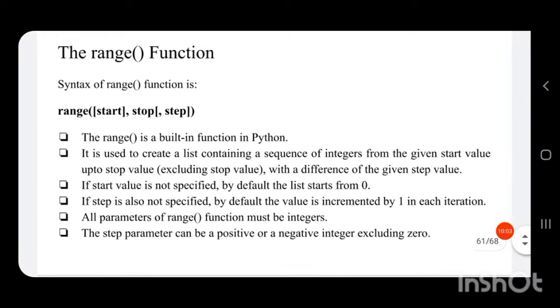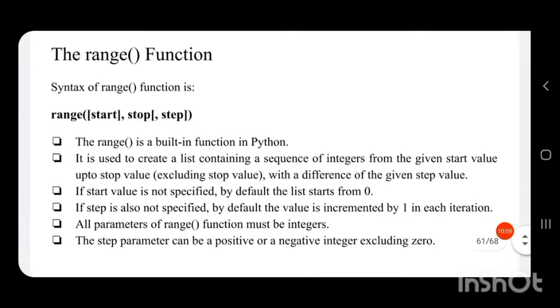If the start value is not specified, by default the list starts from 0. If we do not specify the start value, it starts from 0. If step is also not specified, by default the value is incremented by 1 in each iteration.